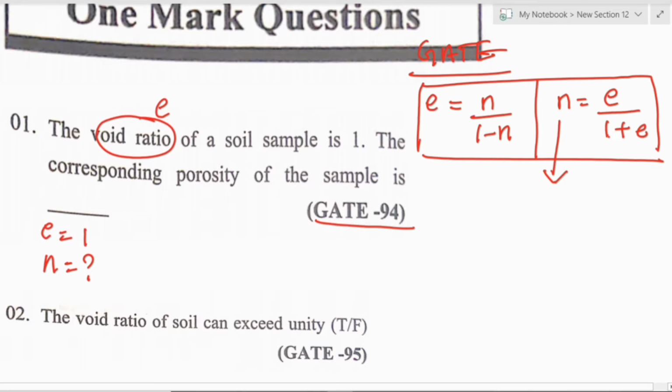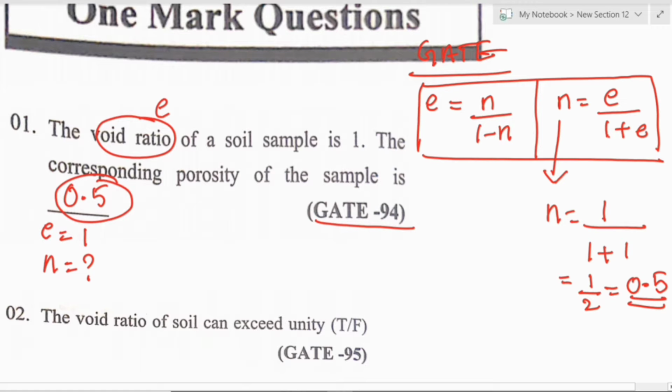You can't even expect questions like this in the 2022 GATE examinations, because it is a very simple question. So porosity equals 1 divided by 1 plus 1, which is 1 divided by 2, equal to 0.5. So the answer is 0.5. Very easy and simple question.